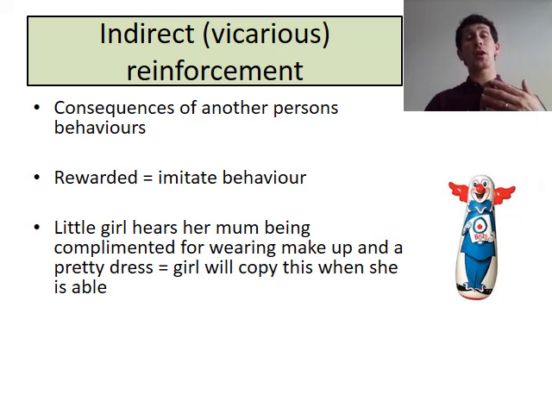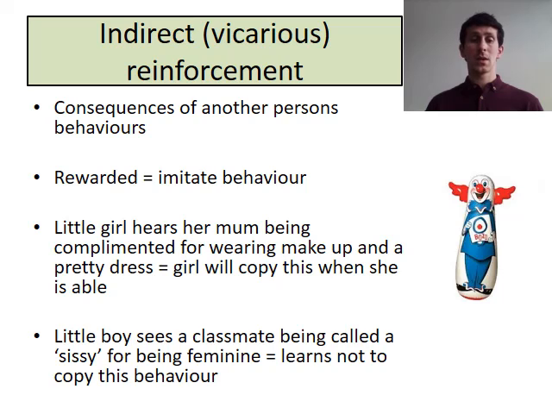The girl will then try and copy this by dressing nicely, wearing makeup when she's able to do it. Whereas a little boy who sees a classmate, another boy, being called a sissy for feminine behaviour, learns not to copy that behaviour. So if we see others being rewarded, we imitate it. If we're seeing others being punished for gender-specific behaviours, we learn to avoid that type of behaviour.